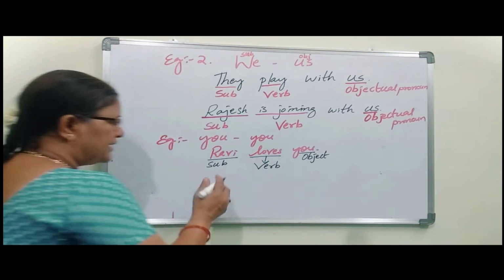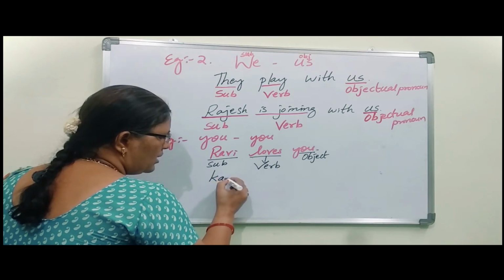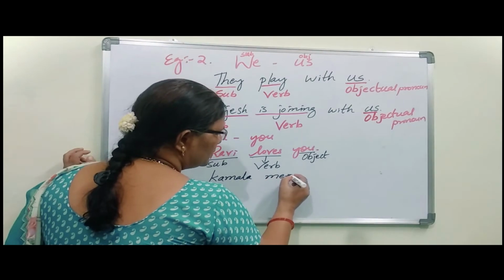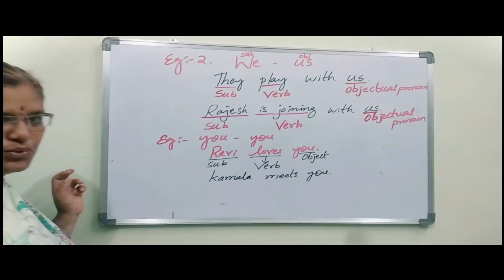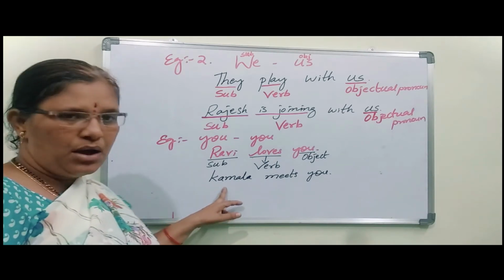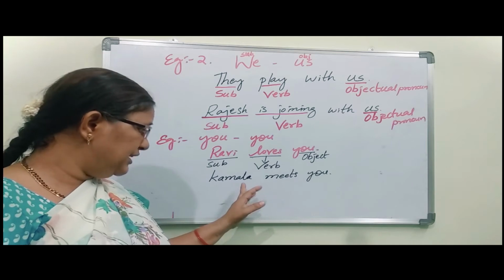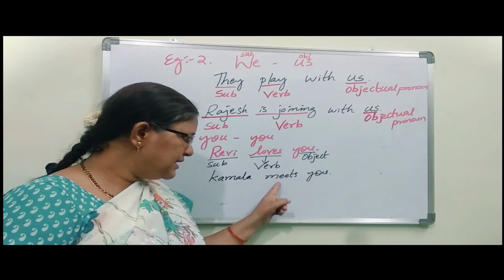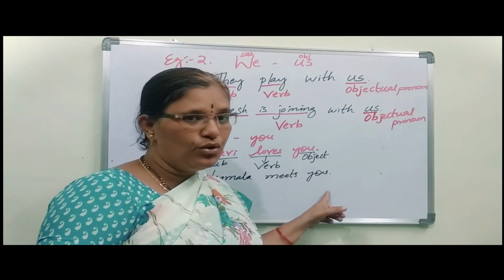Okay. Next, Kamala meets you. Kamala meets you. So Kamala, one girl, does one work, that is meets. That girl meets somebody. To whom? To you.